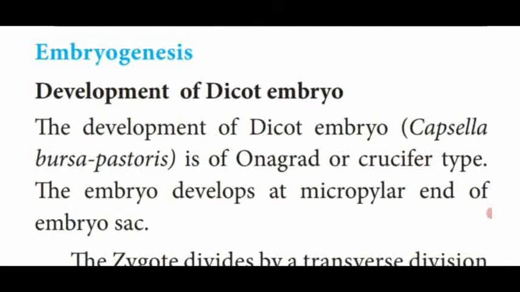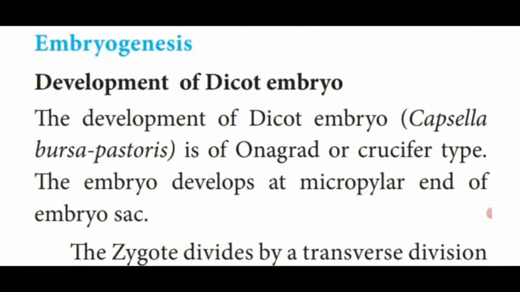This embryo, which develops in the micropylar end of the embryo sac, is named onagrad or crucifer type of embryo. You already know that one. The pollen grain which germinated in the stigma produces the pollen tube. This pollen tube passes through the style region of the gynoecium and enters the embryo sac through the micropylar region, and it fuses with the egg through the synergids. So this embryo is named onagrad or crucifer type of embryo.